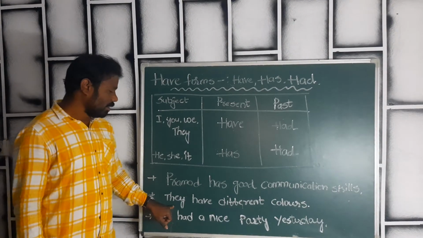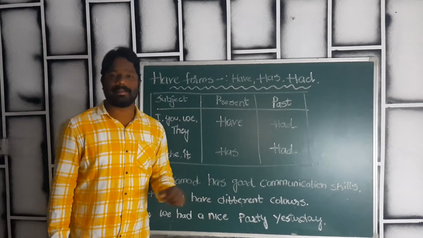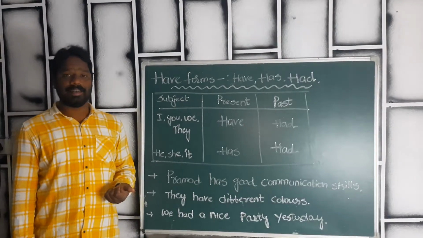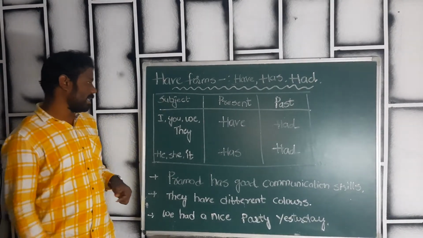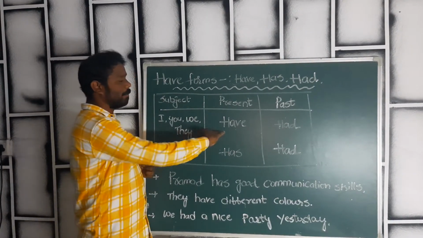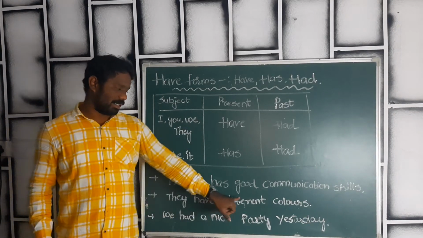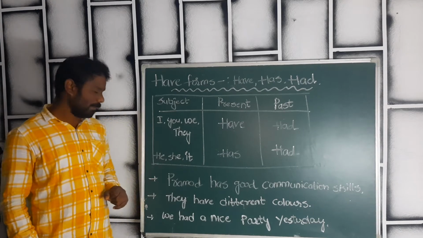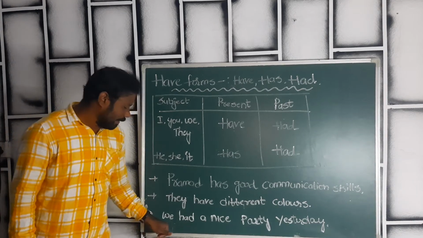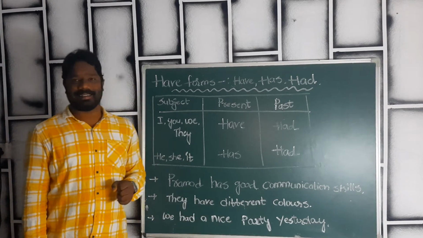Next we have, they have different colors. As I said, when you're talking about they in the present time, we will use have. So they have different colors. Next we have, we had a nice party yesterday.